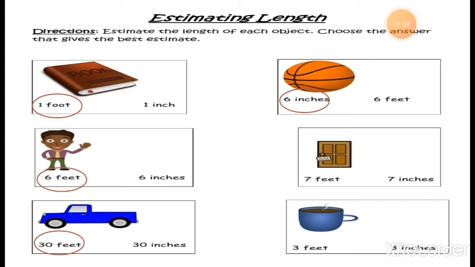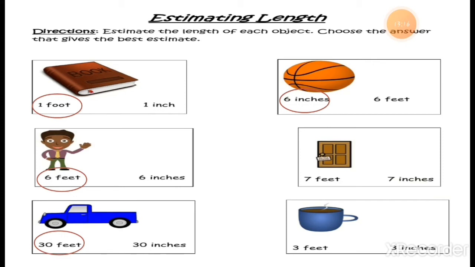Okay, now the door is there. You can see the picture of the door here. What should be the length of the door, 7 feet or 7 inches? What do you think? Inches means centimeters, a too short length for this door.